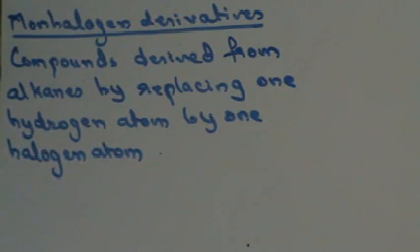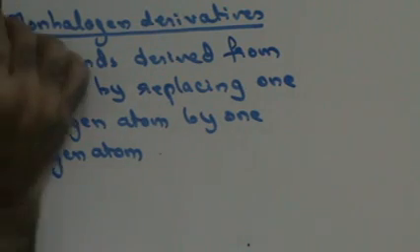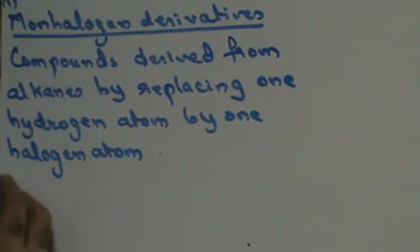Right? So these are monohalogen derivatives of alkane. So they are formed by replacing one hydrogen atom by one halogen atom. Next, you have, this was the first classification. The second classification is